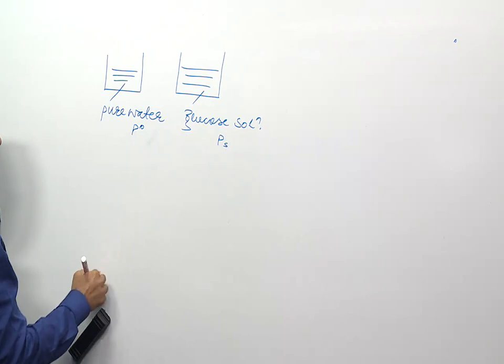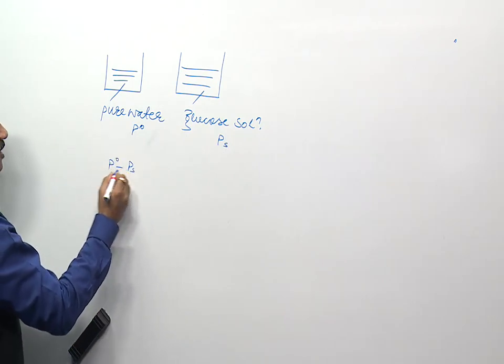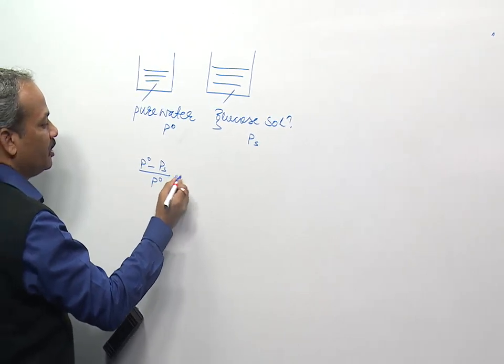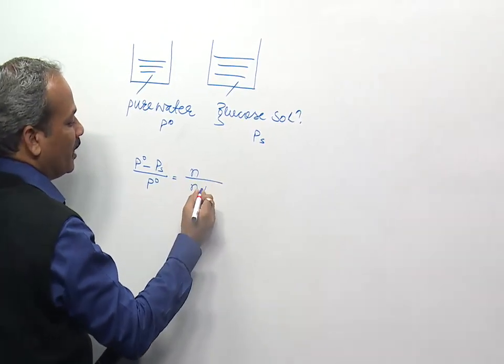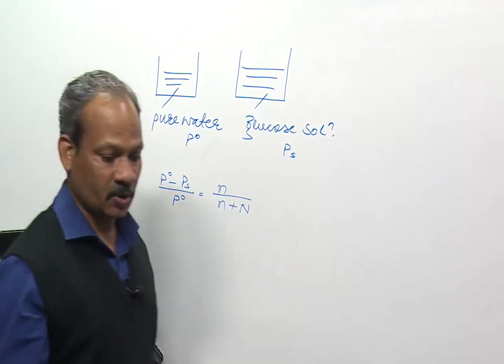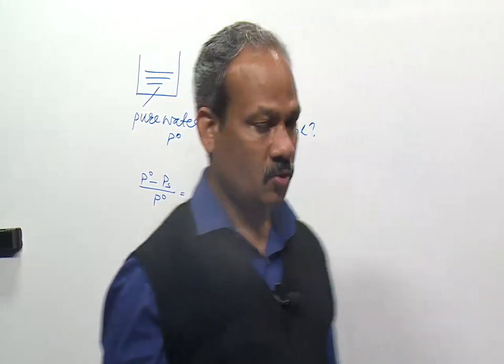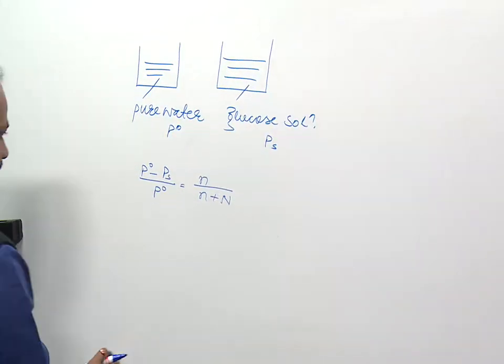According to the principle of lowering in vapor pressure, P0 minus Ps upon P0 is equal to n upon n plus N, where n is the number of moles of solute particles and capital N represents the number of moles of solvent particles.